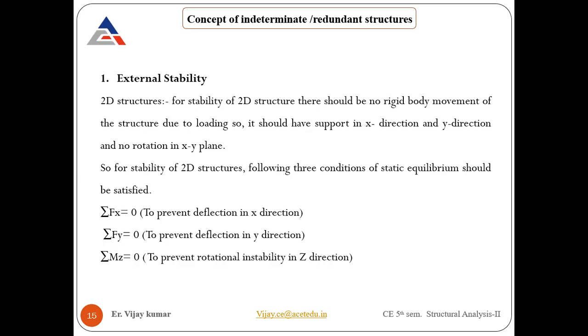So that the body should not displace from its place. Yes, rigid body means the complete whole structure. Suppose we have a beam, the complete beam should not be moved, meaning rigid body movement should not be allowed. Yes, there can be some elastic deformation that we can allow to some extent, which is according to the code; some permissible value will be there. But rigid body means the beam should not be moved from one place to the other.